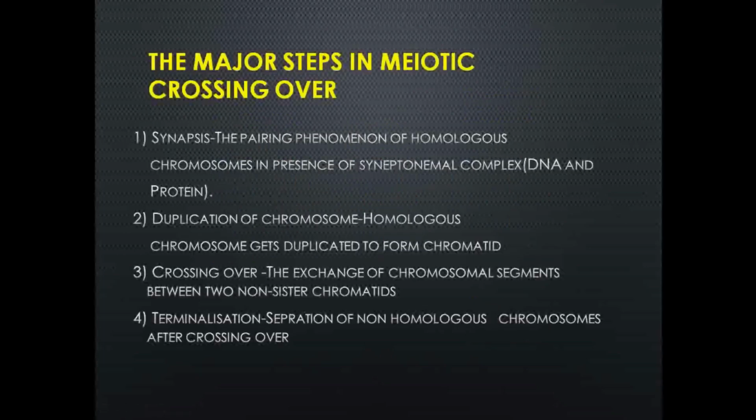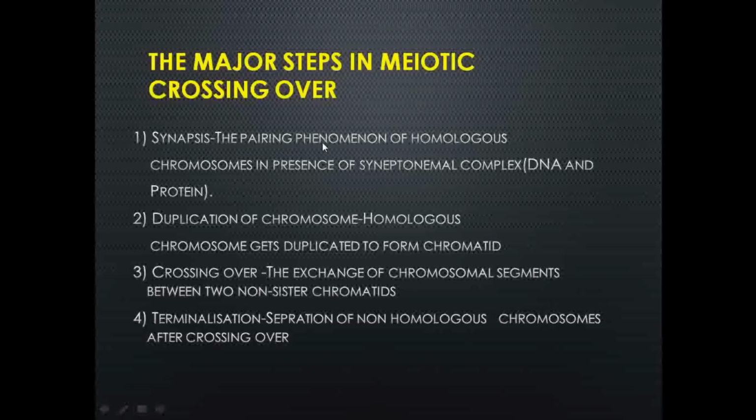Right, now let's move to the major steps in meiotic crossing over. Firstly the chromosomes come closer and form a pairing, and therefore the first step of crossing over is synapsis.